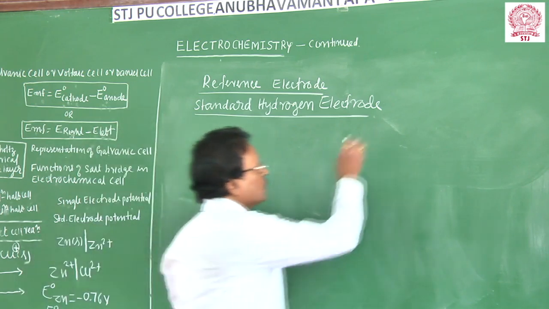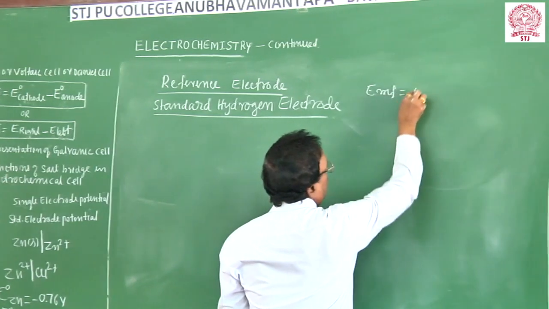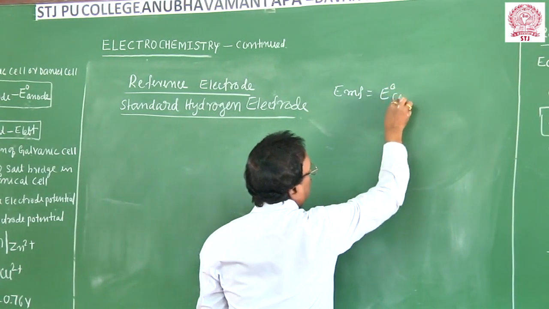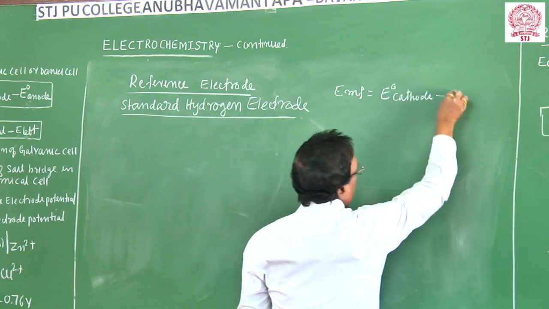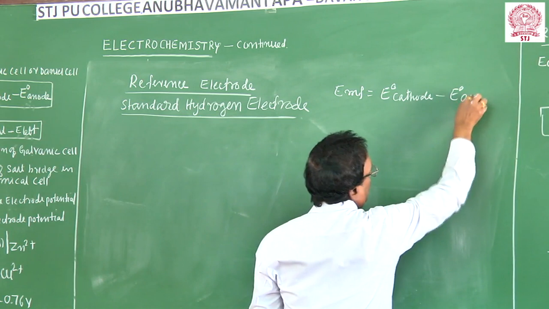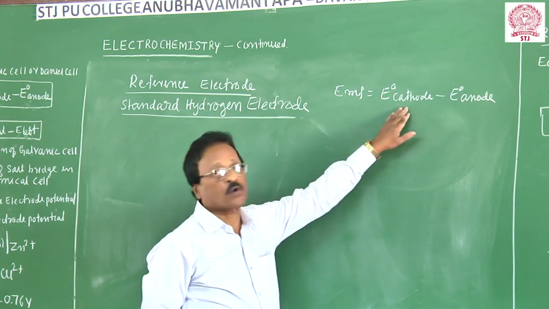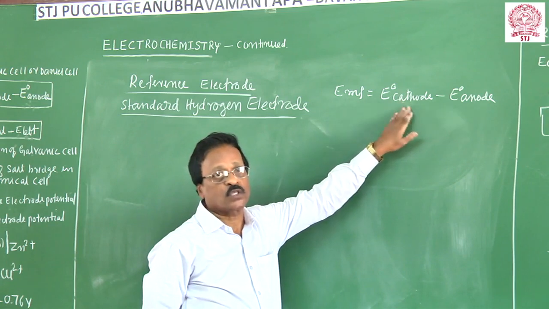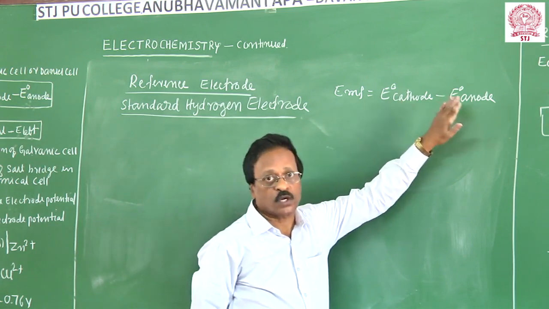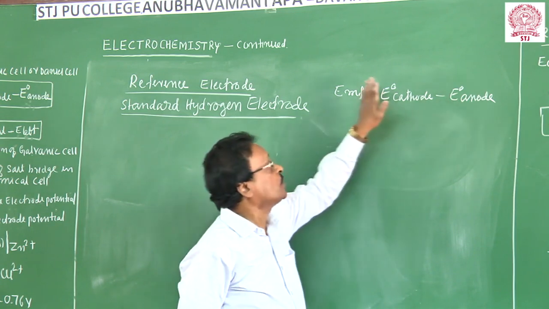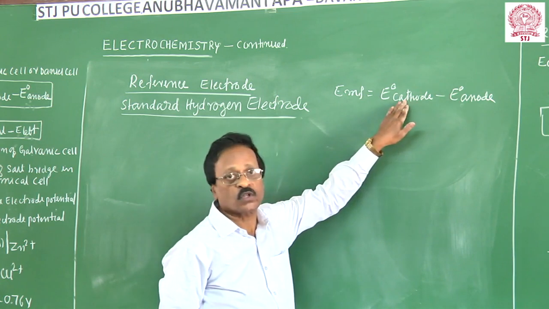I told you, the EMF of the cell is known as the potential difference between the cathode and the anode, or E right minus E left. Suppose I take this one electrode that has been constructed. I don't know this potential. I will take one electrode of known potential. This potential is known to us. I am going to measure the EMF experimentally. So these values will be known to you. We can measure the unknown potential.